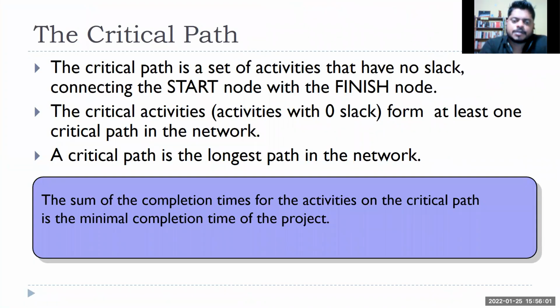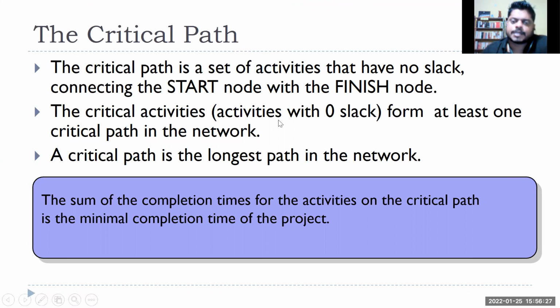The critical path is the sum of the completion times for the activities on the critical path, and it is the minimal completion time of the project. This is the minimum duration it will take to complete the project. The project cannot be completed in less than that duration, right? So the critical path is the set of activities that have no slack. That's why those are very critical activities, because they cannot be delayed. Slack means those activities can be delayed.